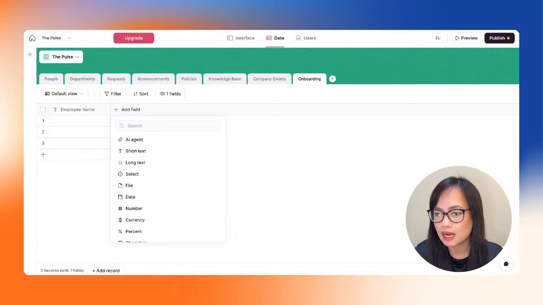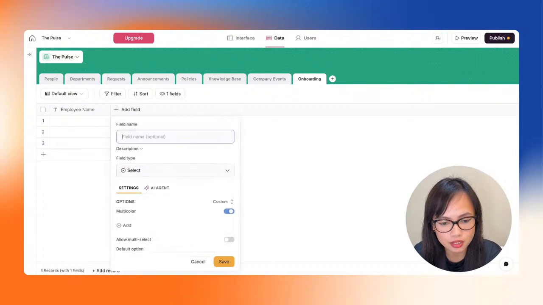And then let's add the very first onboarding task, which might be email access, right? So each employee would normally need to have a new email address. So email access,